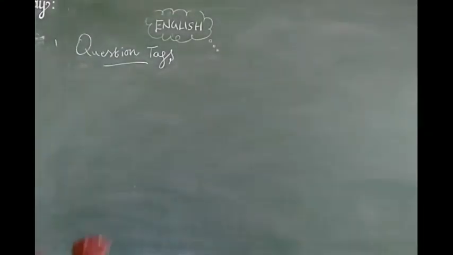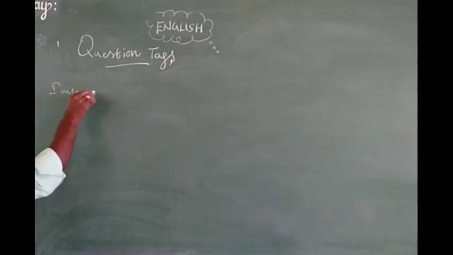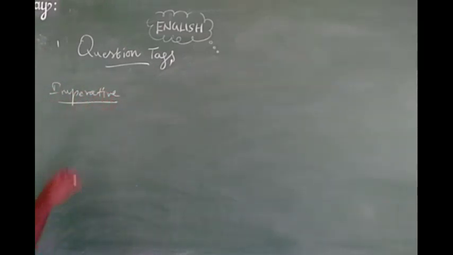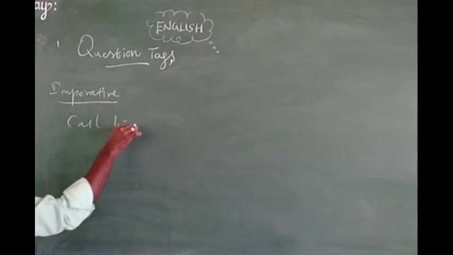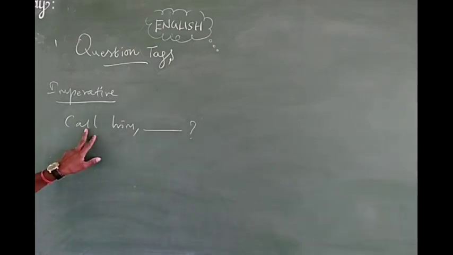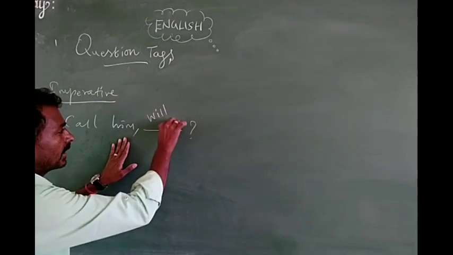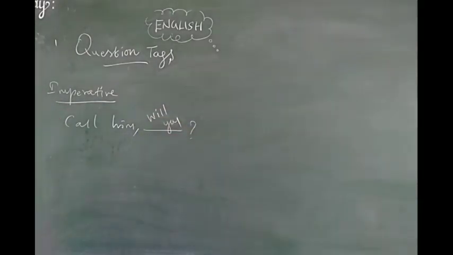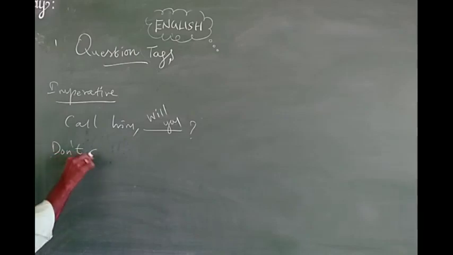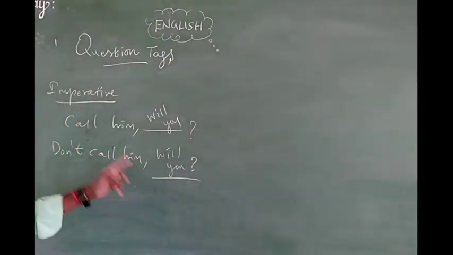See, an imperative sentence, an order, for example, call him. What is the tag for call him? There is no need to identify positive and negative sometimes. Here the given sentence is positive, and normally our answer should be negative, as already discussed. But here you also have to write positive: call him, will you? Like that. For example, don't call him. How can we write it? The same thing, will you? Both positive and negative are correct answers.